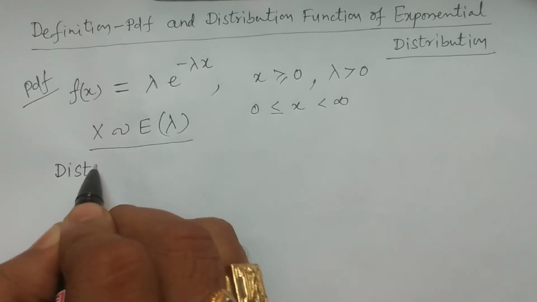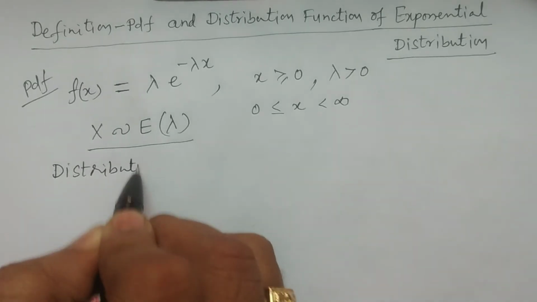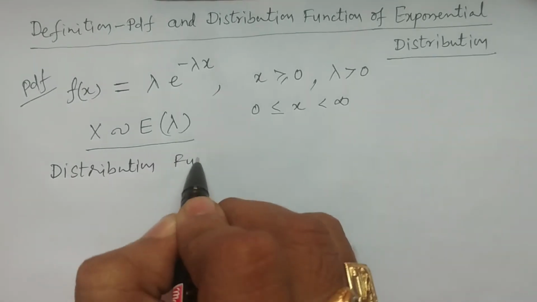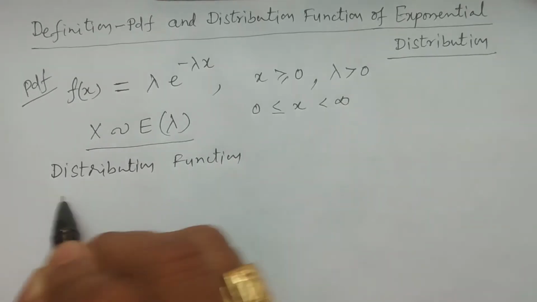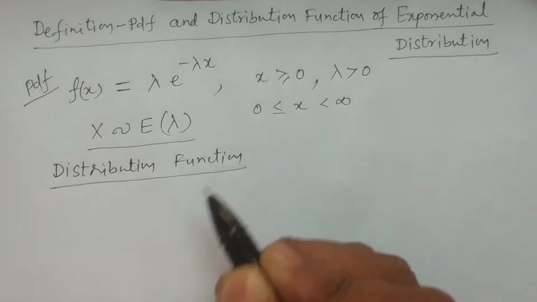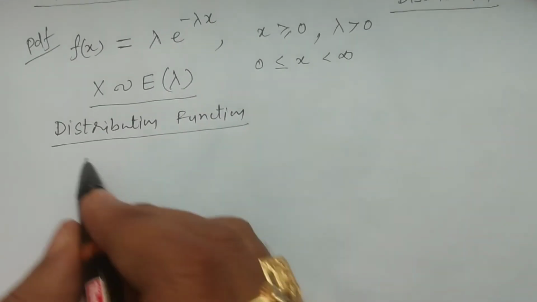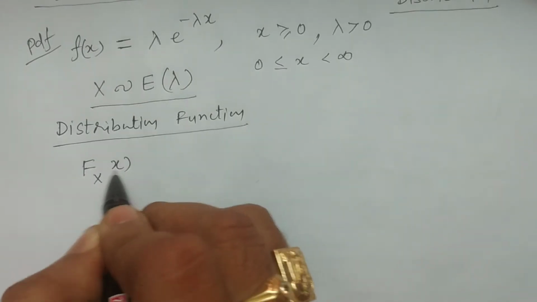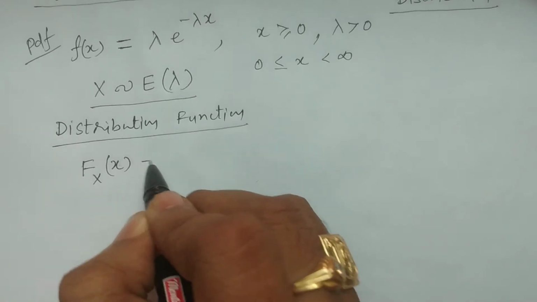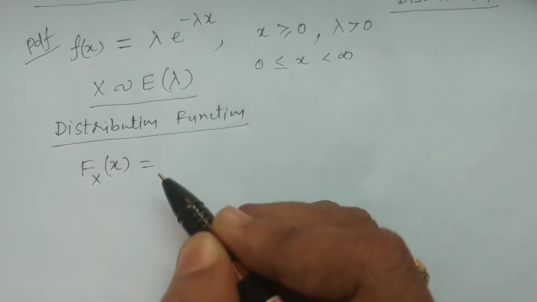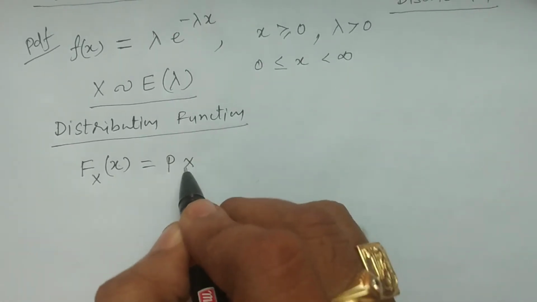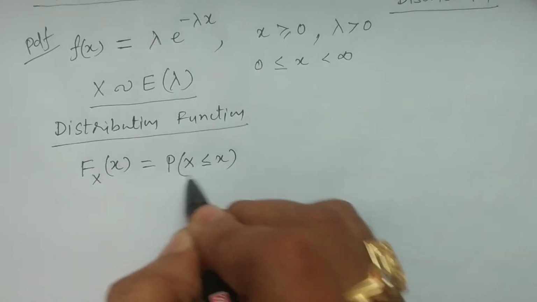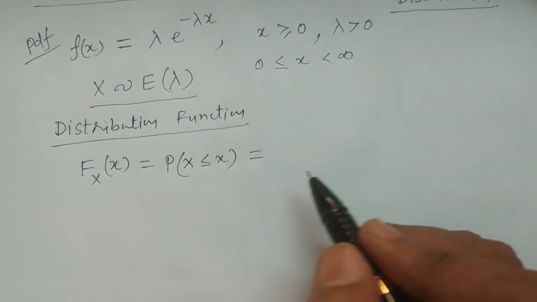Now the distribution function of an exponential distribution. It is calculated by the definition of the distribution function. It is denoted by capital F sub X of x, and equals the probability that capital X is less than or equal to small x. This is the basic definition of distribution function.